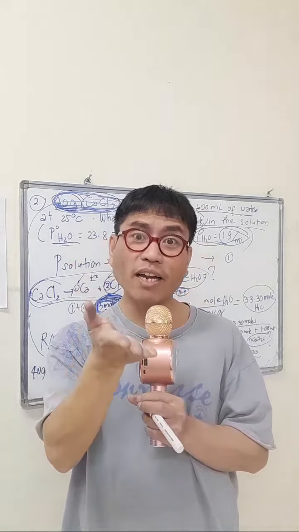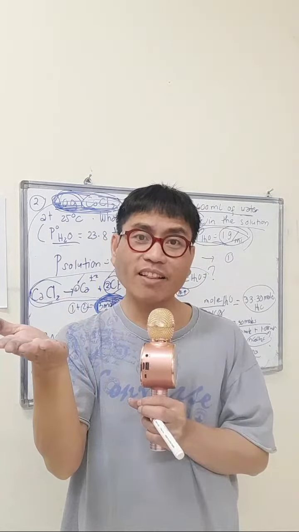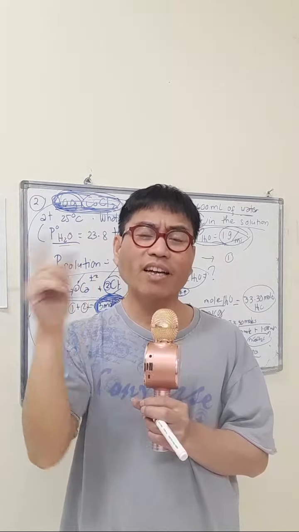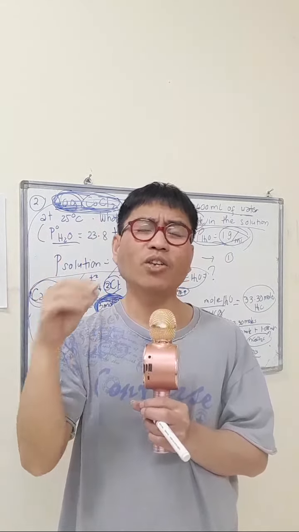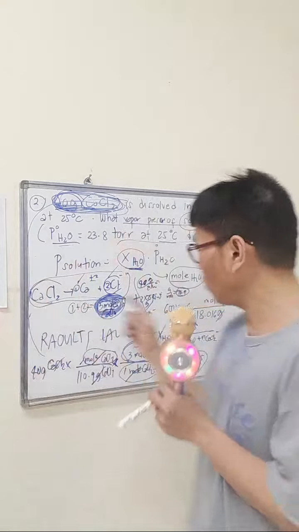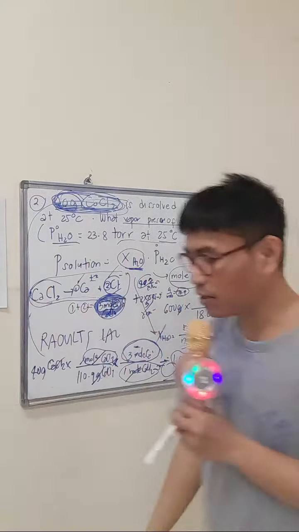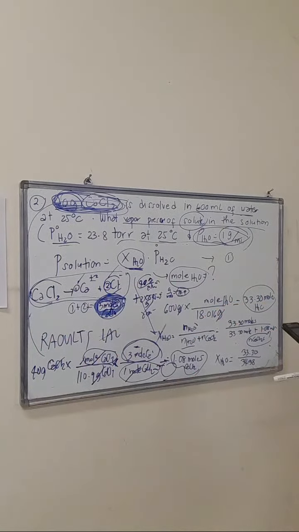Now, if it is more than 1, it will go beyond 100%. So it's not logical to have a mole fraction more than 1. You are now in error if you obtain a mole fraction more than 1. Here it's expected to be less than 1, all the time. That's a theory.